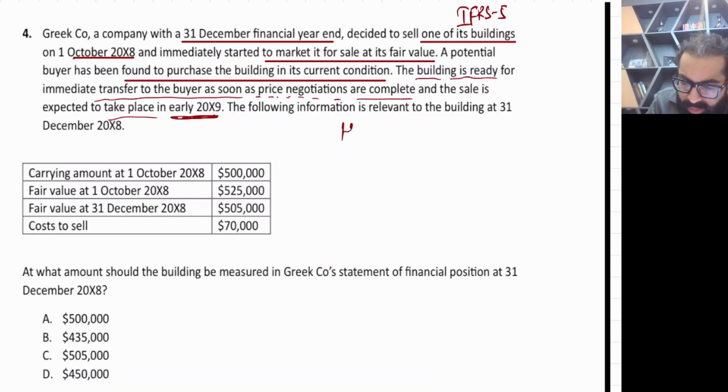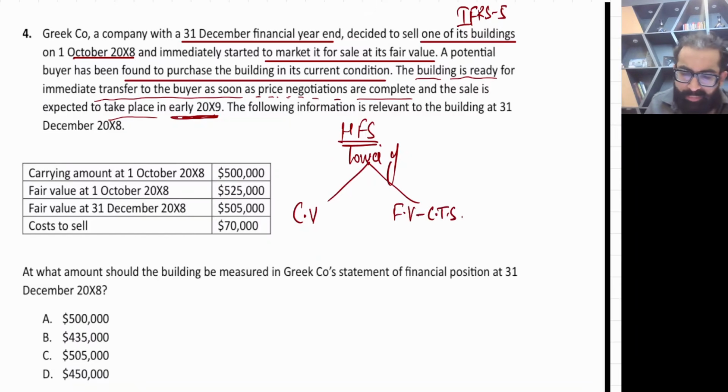Now how to do HFS accounting? Let me show you. We record it at the lower of, at one end we write carrying value and the other end we write fair value less cost to sell. Remember, carrying value and fair value less cost to sell. What is the carrying value at 1st October X8? It's 500,000. Let me write here. And the second thing, we are at 1st of October X8.